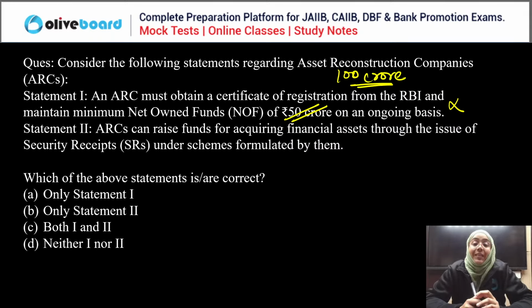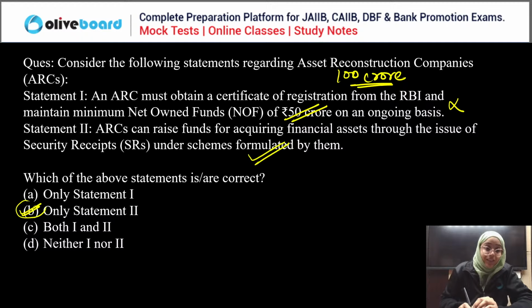Now the second statement says that it can raise the fund from acquiring the financial asset through the issue of the security receipts. Yes, that is correct. So only the second statement is correct. First is wrong. Good, everyone.